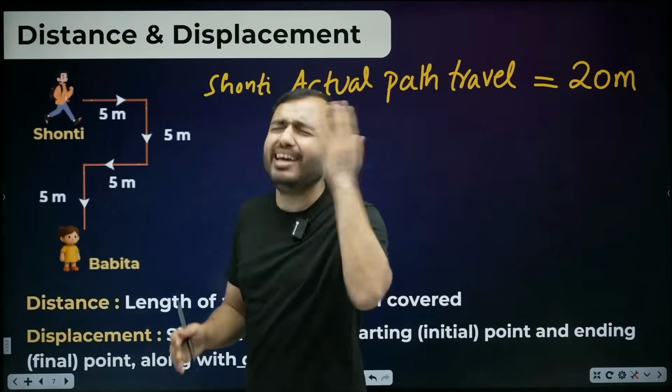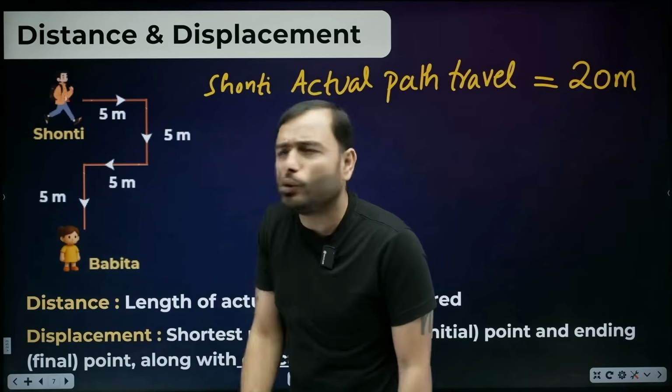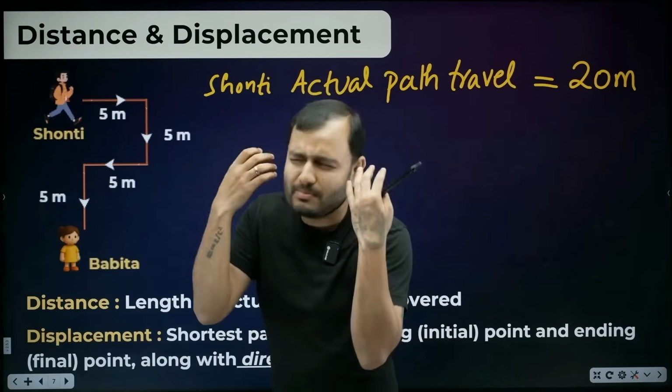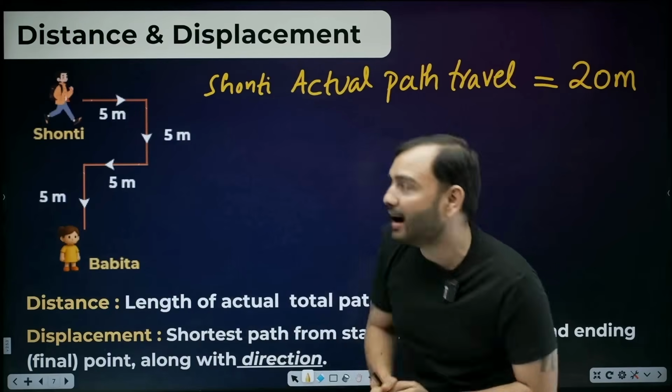Sir, and a lot of money. Hey, you study physics instead of talking nonsense. What is the shortest way to reach Babita? Sir, by complimenting her that you look very beautiful, you are the most beautiful person. Hey, no, study physics. What is the shortest way to reach Babita?